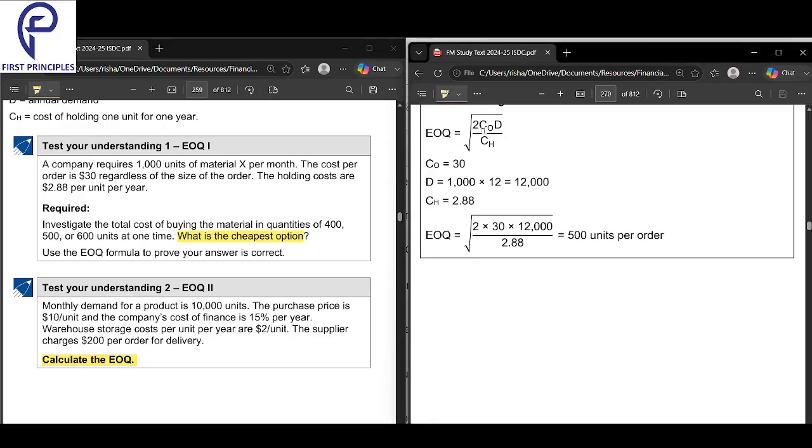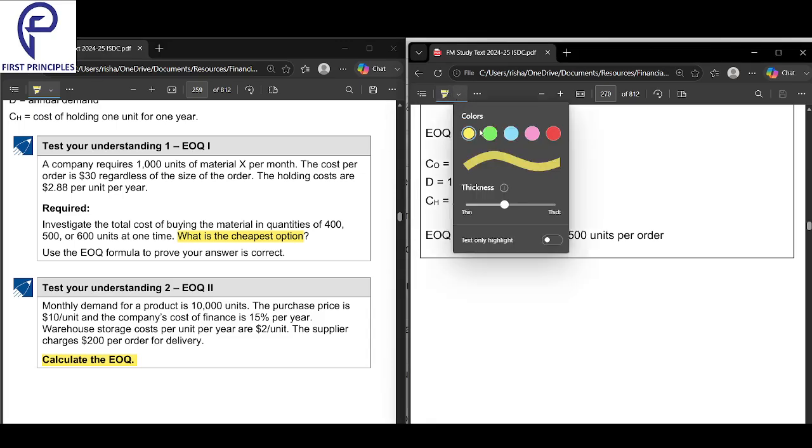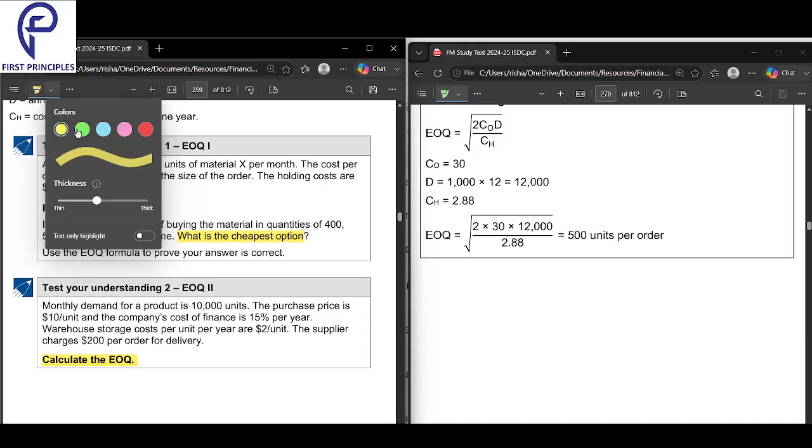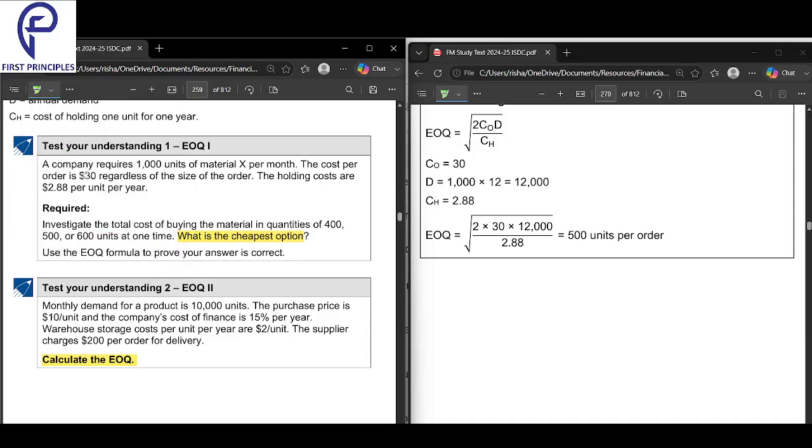So let's highlight one. First, we need CO. If you see in this formula, 2 will be as it is. What is the ordering cost? I'll just change the color for CO. Here the ordering cost is $30. In the second case, what is the ordering cost? $200. Have you found the ordering cost in both the cases? First case ordering cost is $30. Second case ordering cost is $200.